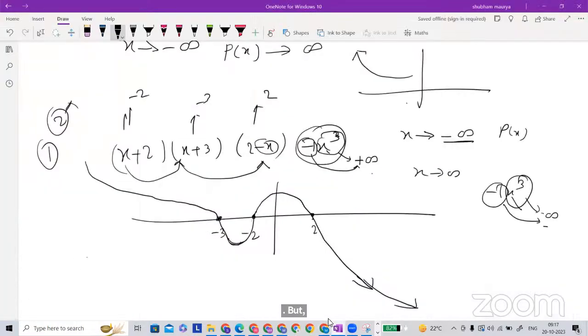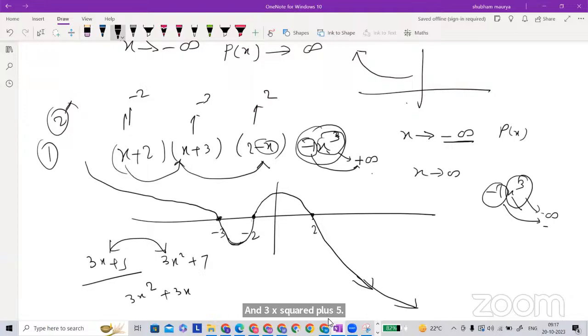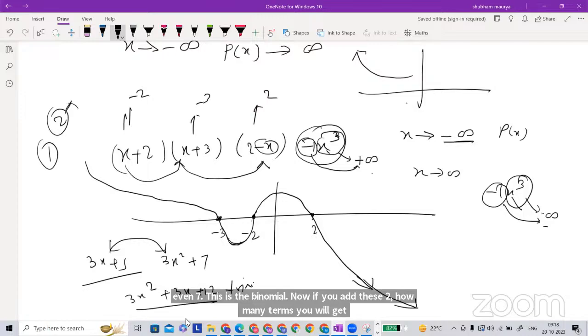Let's say 3x plus 5 is a binomial, and 3x square plus 7 is a binomial. Now, if you add these two, how many terms will you get? 3x square plus 3x plus 12, right? This is a trinomial now.